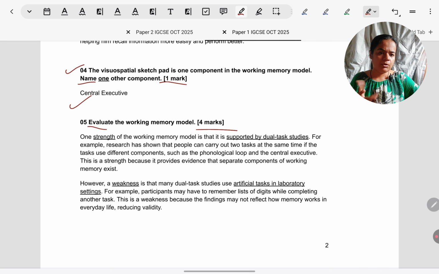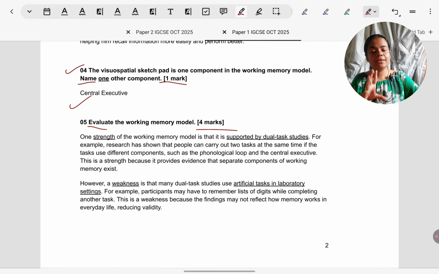Evaluation questions come a lot, and there's one common question: how many points should I give? There's no hard and fast rule. For 4 marks, if you give a really well developed PEEL point, you can get 4 marks. But because this is GCSE, most students don't learn to develop that much. I would strongly recommend 2 points. One for strength, one for weakness.